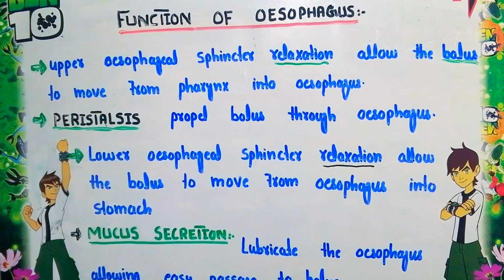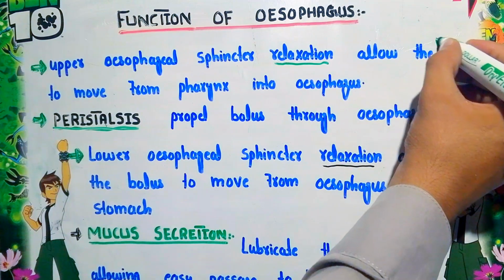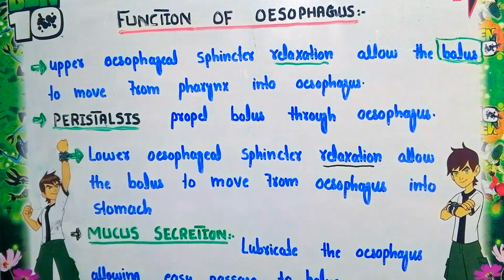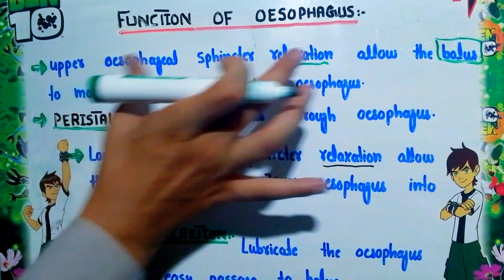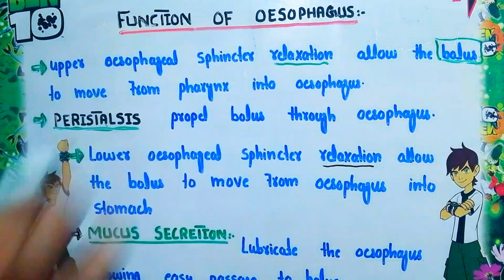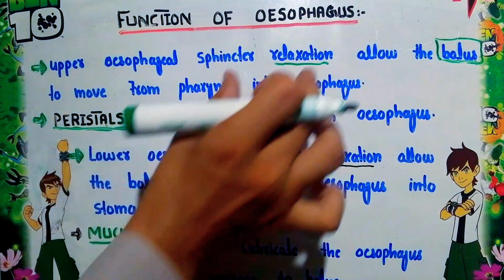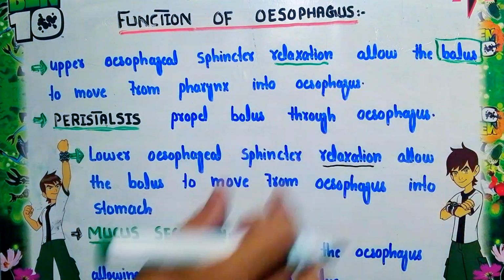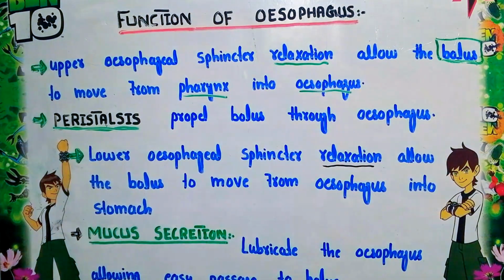Now this food substance is partially digested. This partially digested food substance is called bolus. The upper esophageal sphincter is present between the pharynx and the esophagus, and this sphincter muscle will relax. Due to the relaxation of the upper esophageal sphincter, the sphincter will open, due to which the bolus will move from the pharynx into the esophagus. So this is the first function of the esophagus.